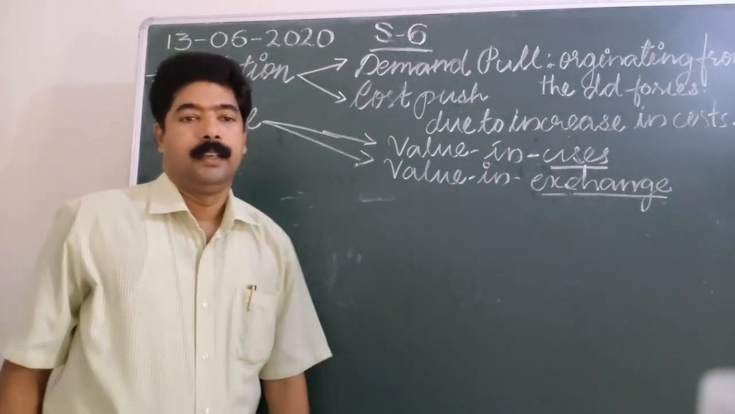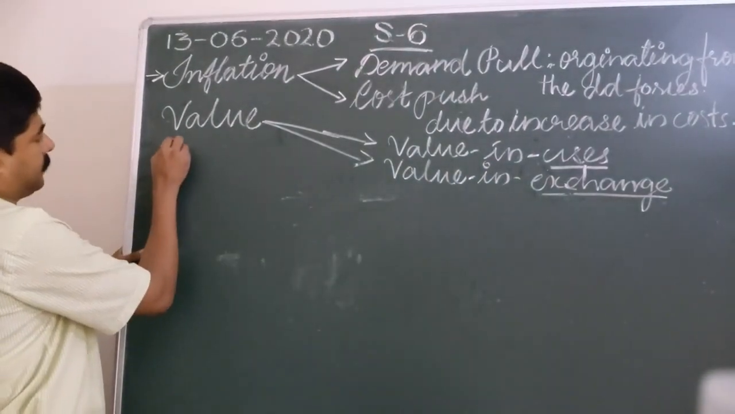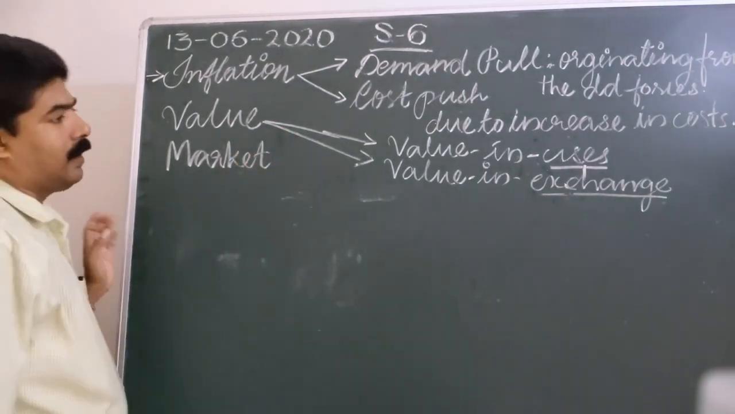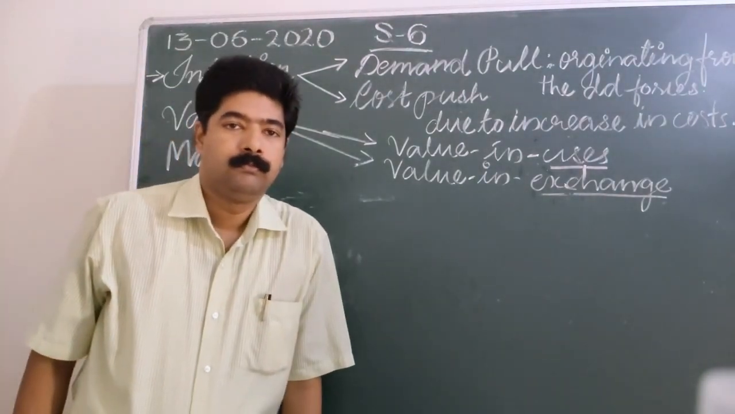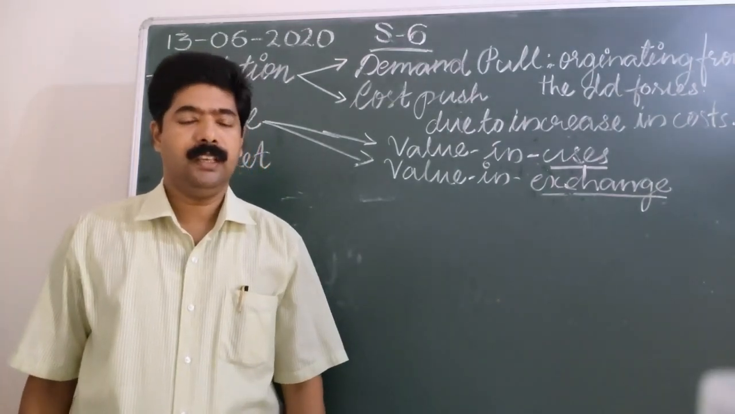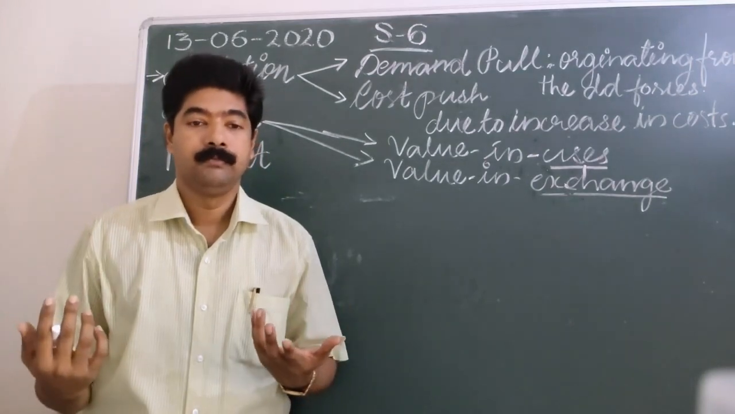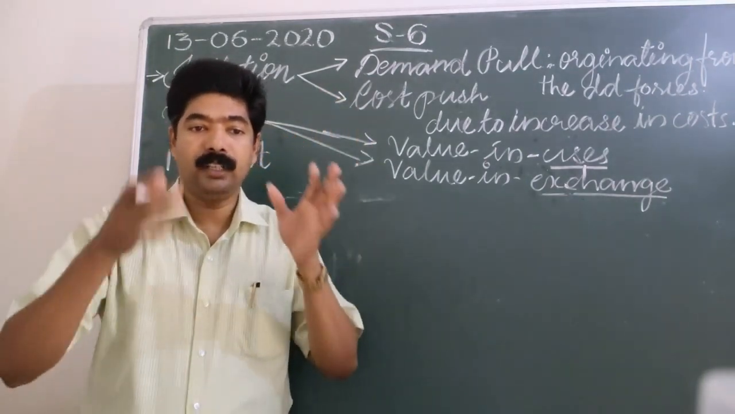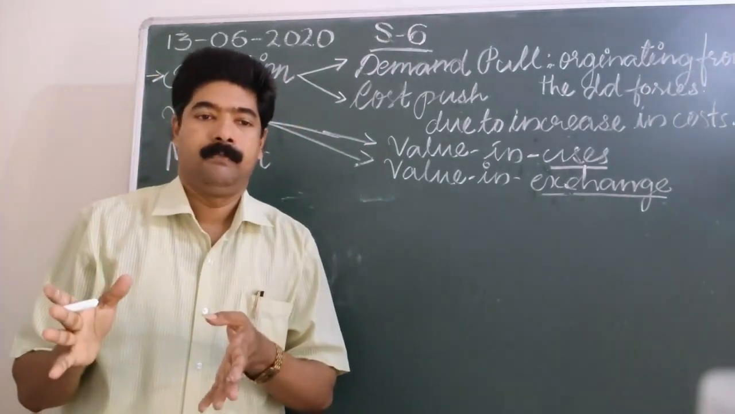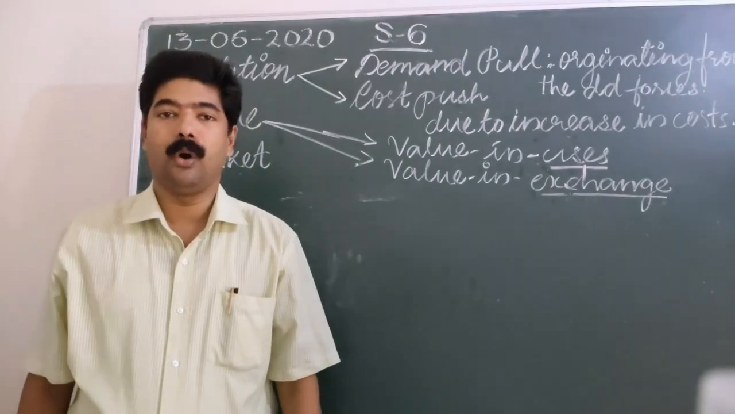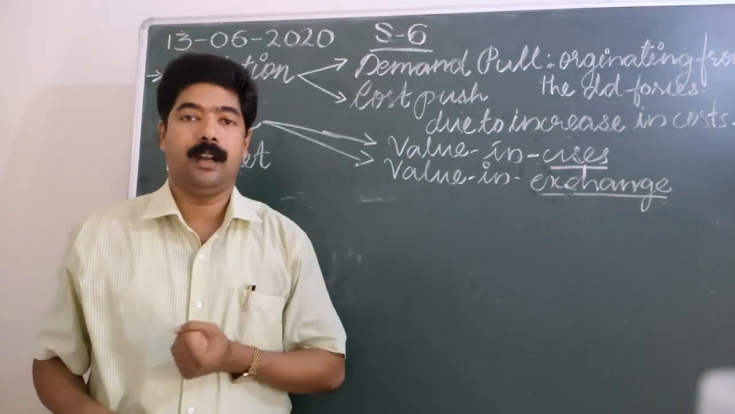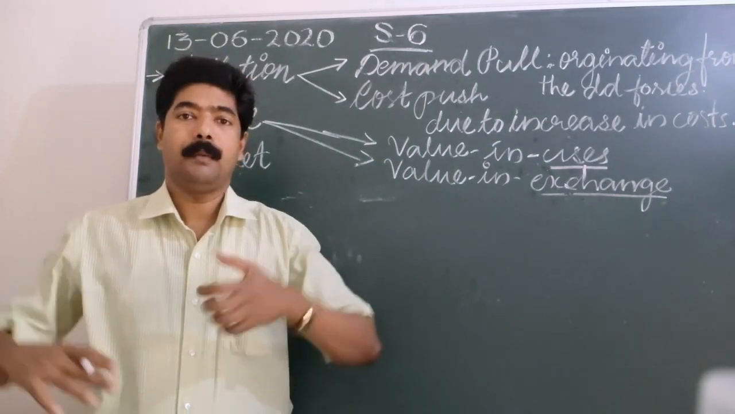Clear? Okay. Now we go to the third word, market. What is meant by market? How can we say that a place is a market? What is a market? The word market, in the ordinary sense, means a physical place where commodities are bought and sold. Market is a place where commodities are bought and sold.